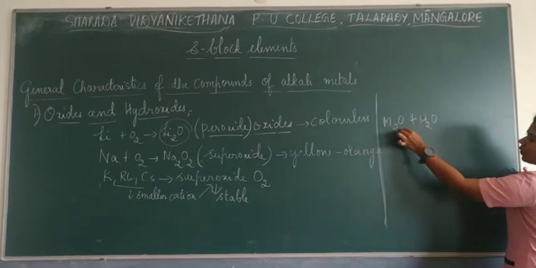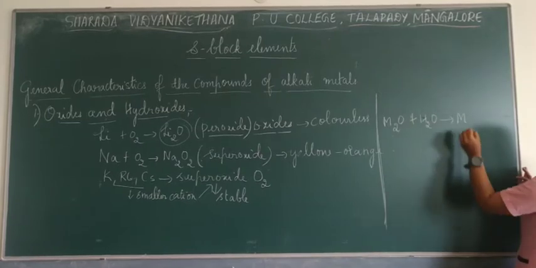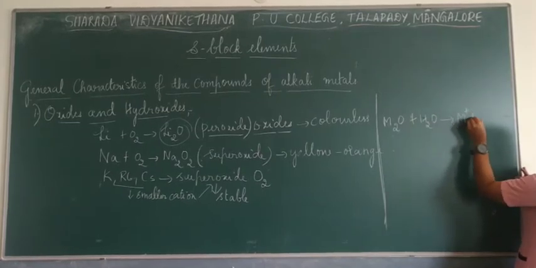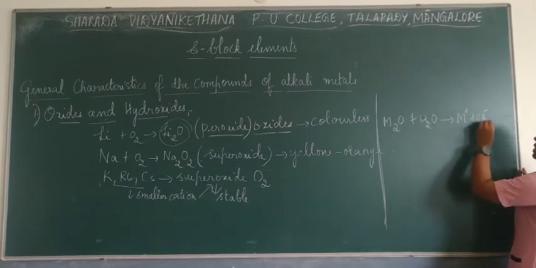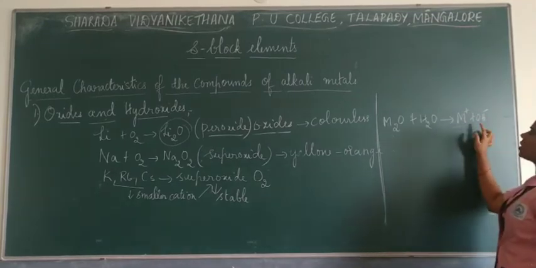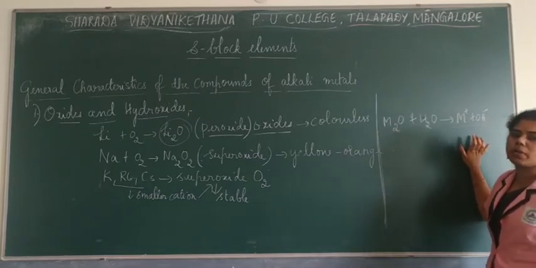When they react with water, when they are dissolved in water, they form metal hydroxide, which is written as M+ and OH-. So this is how they form hydroxide. These both combine and form your hydroxides, which are nothing but soluble bases.